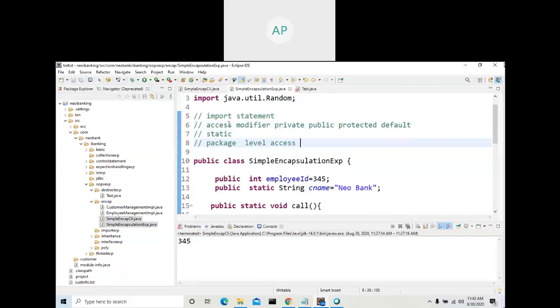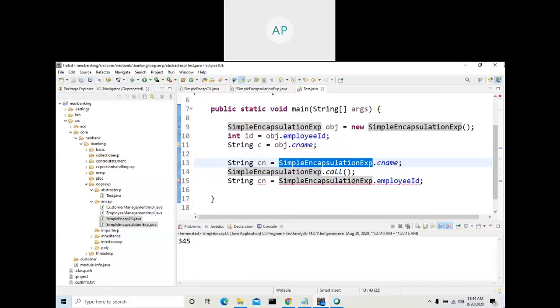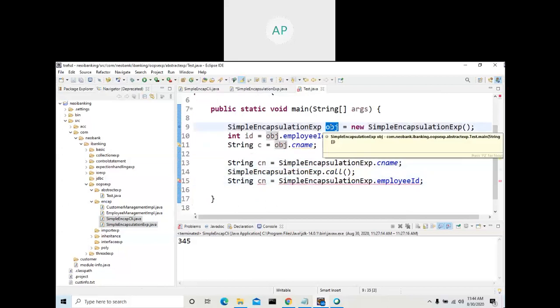And package level access. When you declare a variable or a member as default, then you can access it from any other class in the same package. Only when you declare it public can you access it from the same package and some other package.